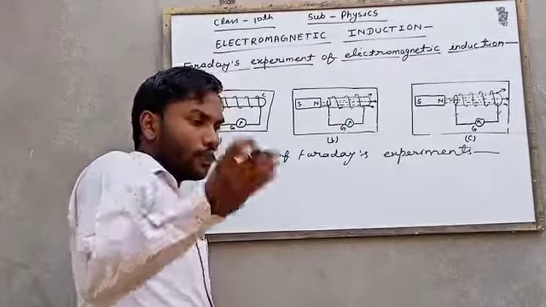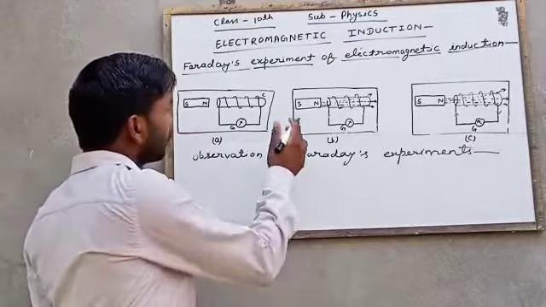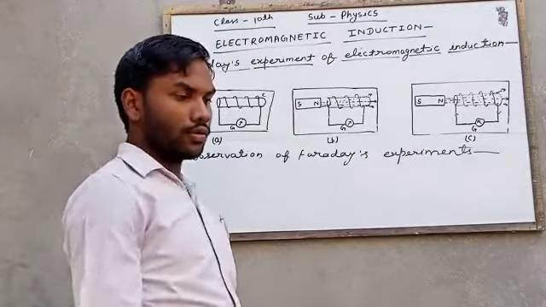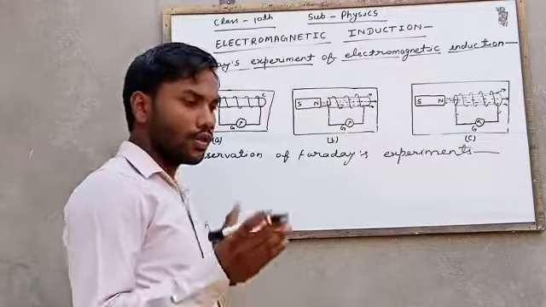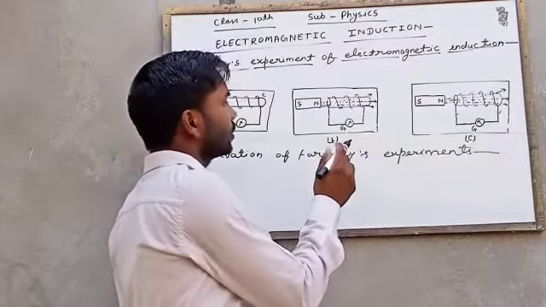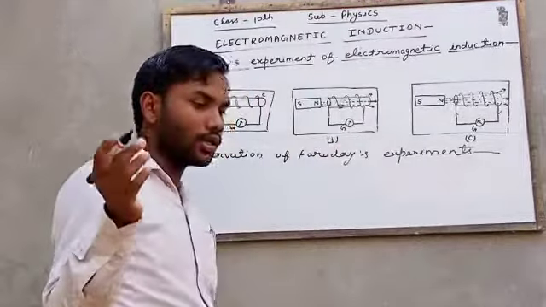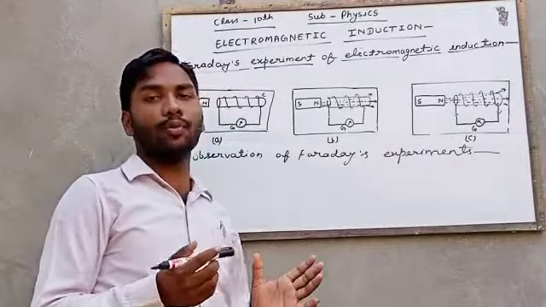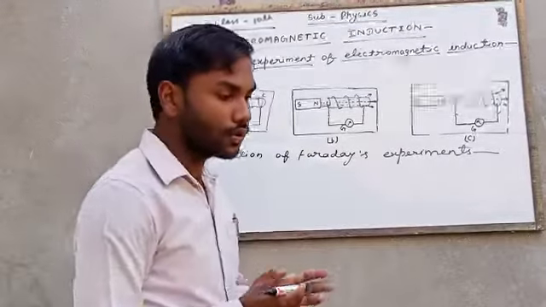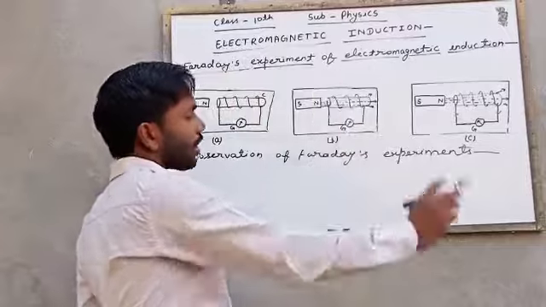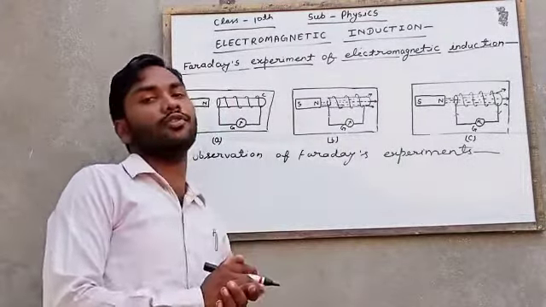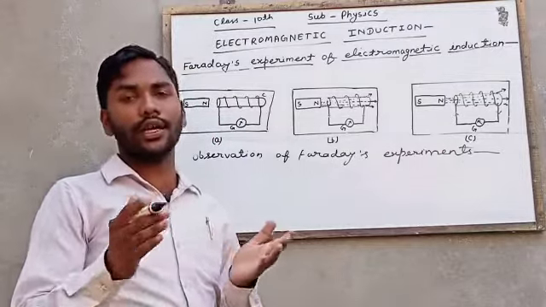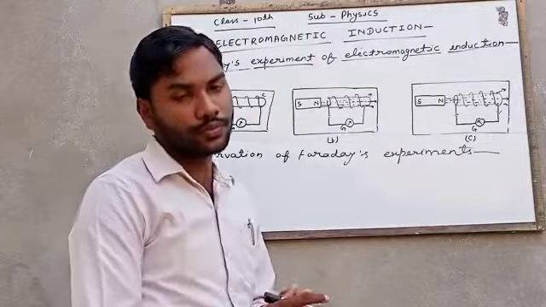When a magnet is moved toward the coil, more magnetic lines of force pass through the coil. It means there will be an electromotive force on the ends of the coil. At that time, the electric current will be induced. Electric current will be produced.